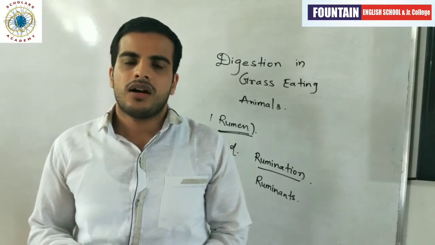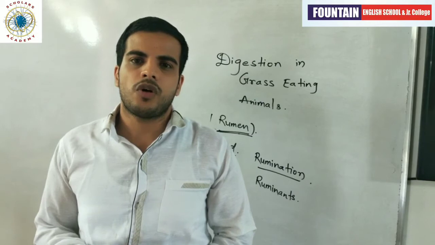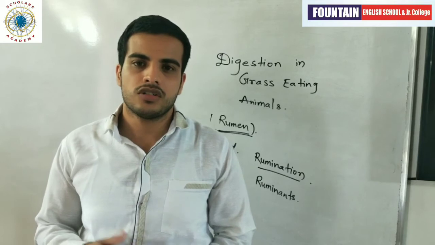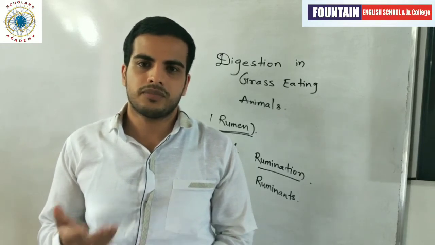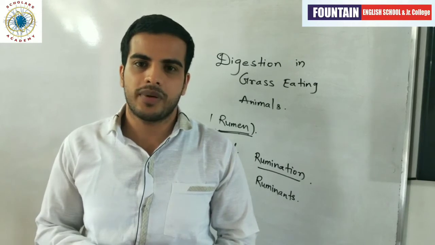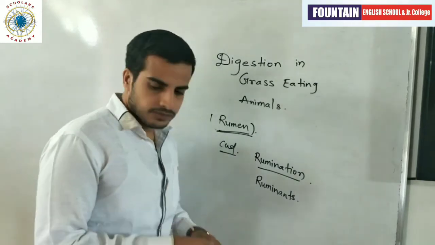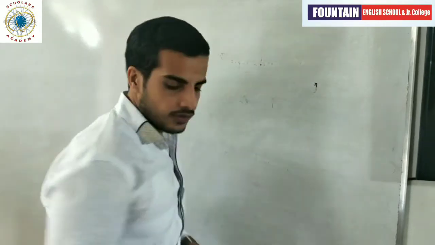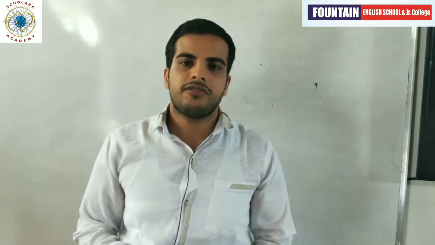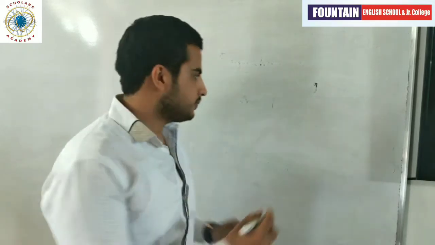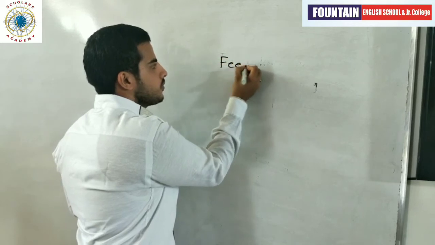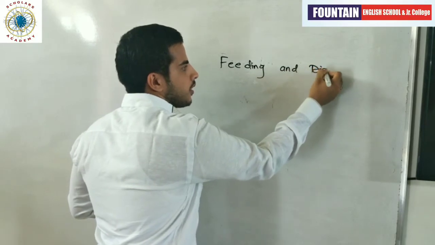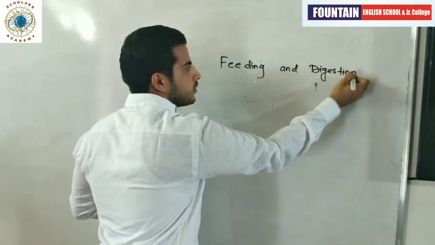Now, have you seen many types of other microorganisms which don't have any mouth or stomach? Then how do they use their food, how do they catch their prey? So come to the next point. Our next point is feeding and digestion in amoeba.